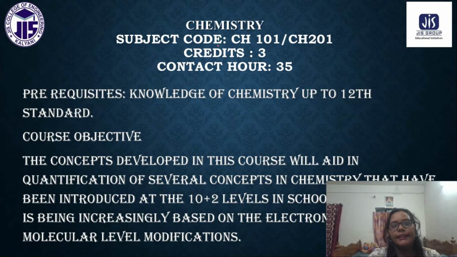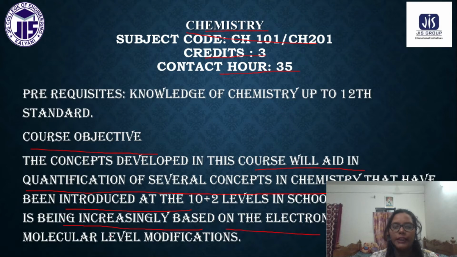So this is our core subject name, that is chemistry, and these are the course objectives that we have for our course. The credit point is 3 and contact hours is 35. The concepts developed in this course will aid in quantification of several concepts in chemistry that have been introduced at the 10+2 levels in school, and is increasingly based on the electronic and molecular level modification.